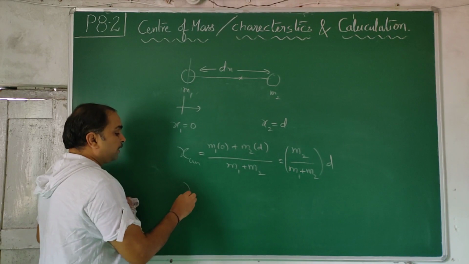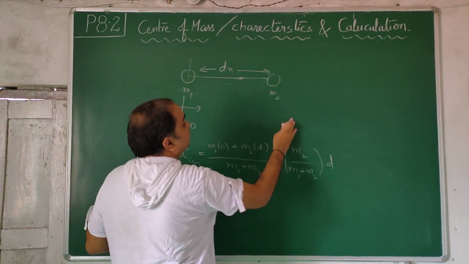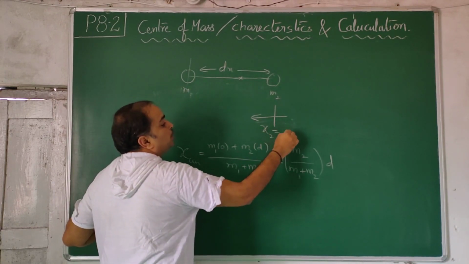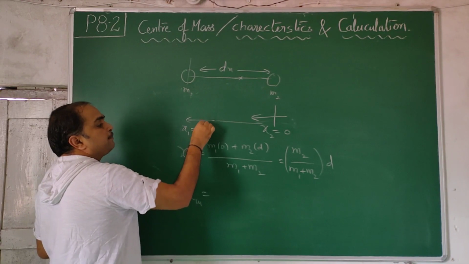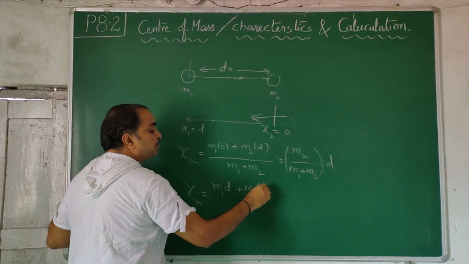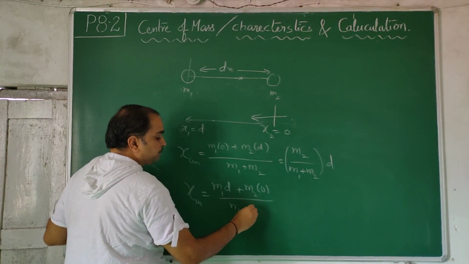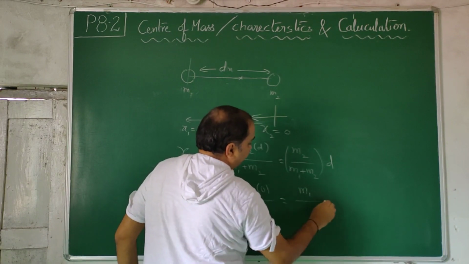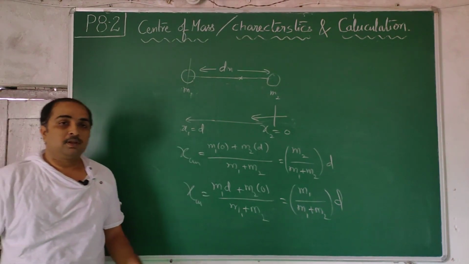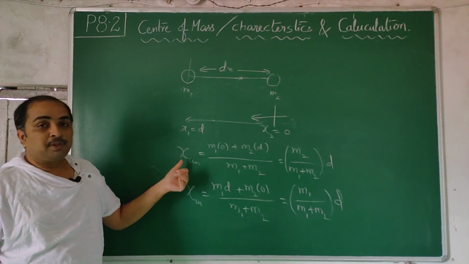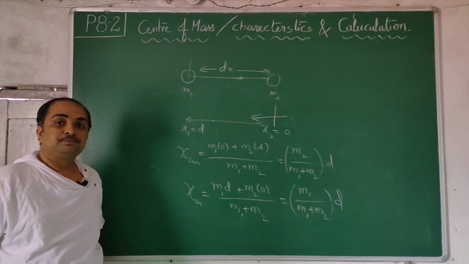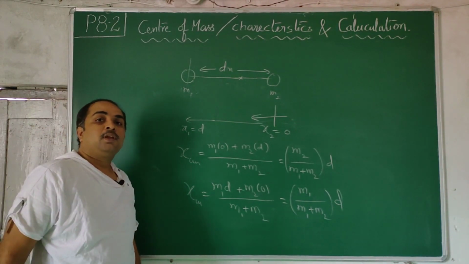Similarly, if you do xcm taking this as origin, and take the left side as the distance, x2 will be 0 and x1 will be D. So M1 D plus M2 into 0 by M1 plus M2, so M1 by M1 plus M2 into D. This way, this is the position of center of mass from M1, and this is the position of center of mass from M2. They will be in inverse ratio.